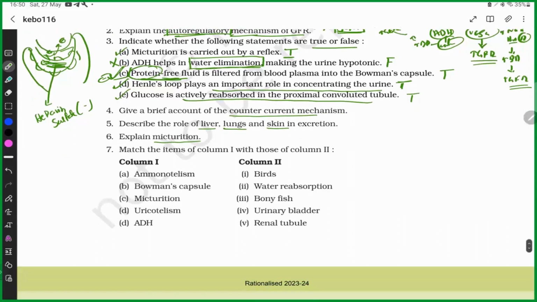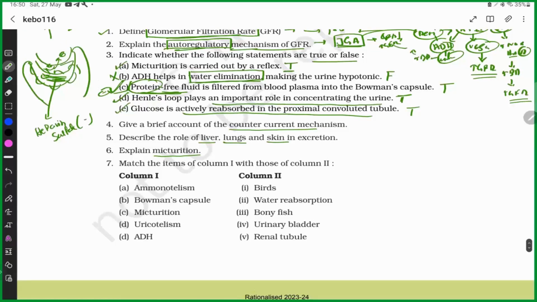Just try to understand this concept. If this is the urinary bladder, urine is filled. When the urine is totally filled, it produces some pressure on the wall of the urinary bladder. This is recognized by a stretch receptor and goes to the CNS.